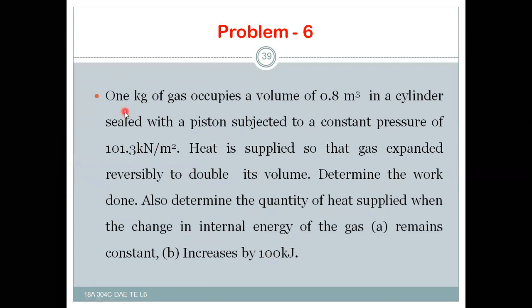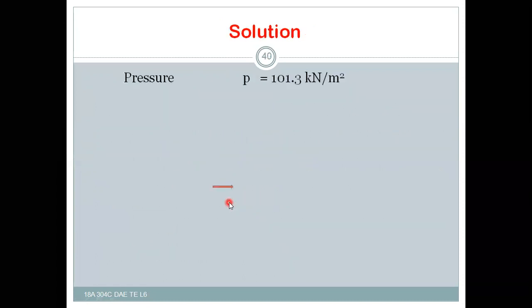So here in this case, the mass of the gas is given as 1 kg, and the initial volume is also given. The cylinder is sealed with a piston, subjected to constant pressure, and the final volume is double the initial volume, and heat is supplied to the system. Then determine the... let us see the solution of this problem.